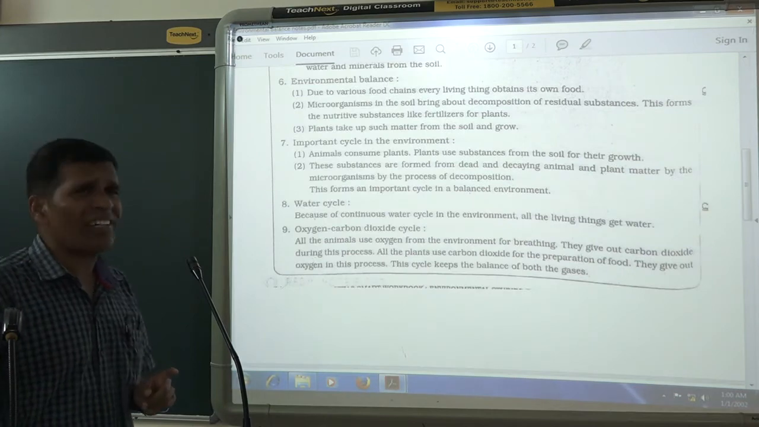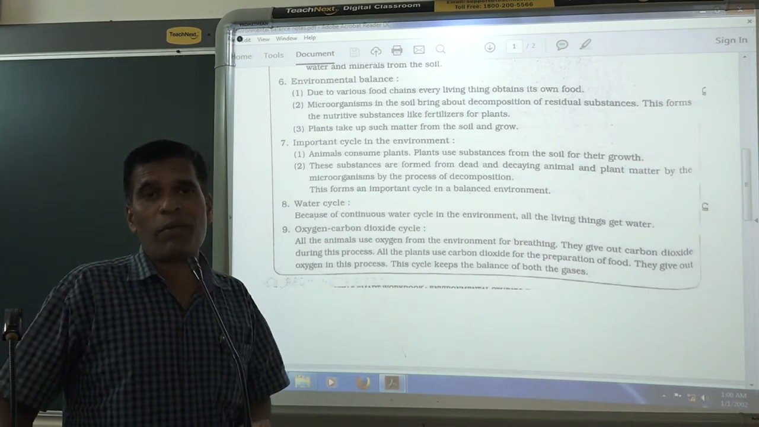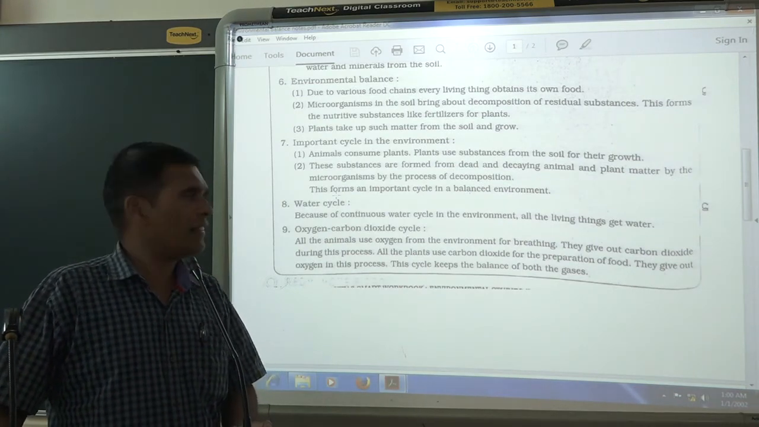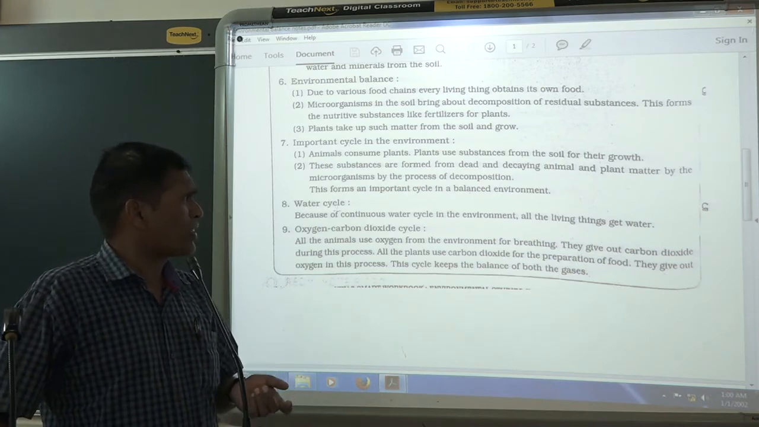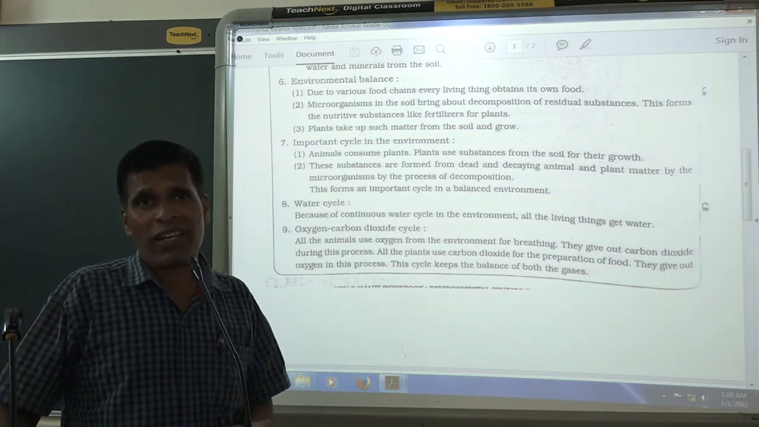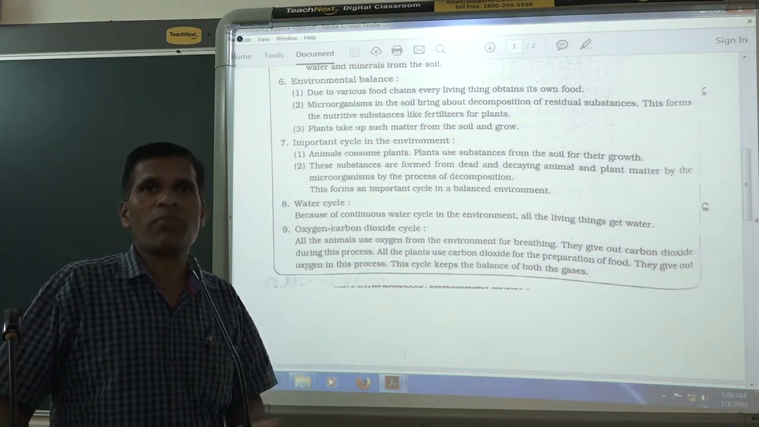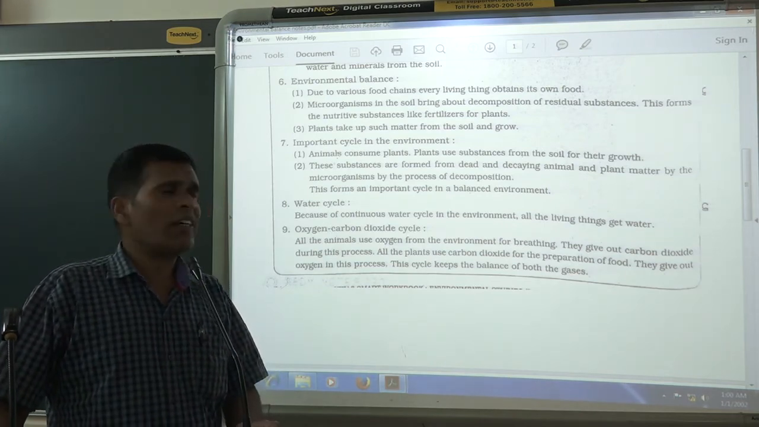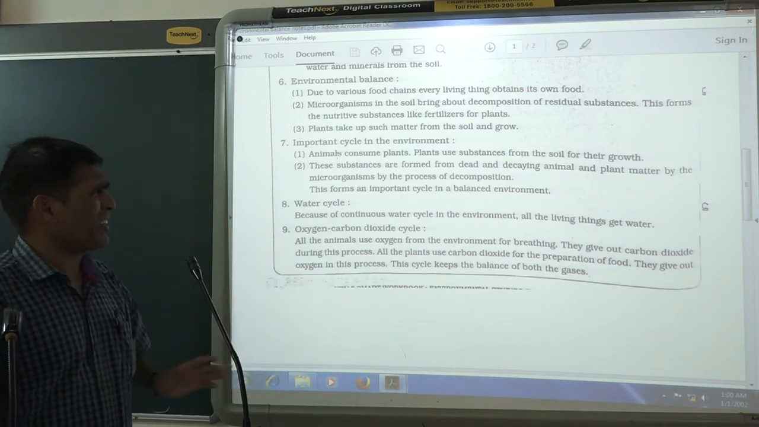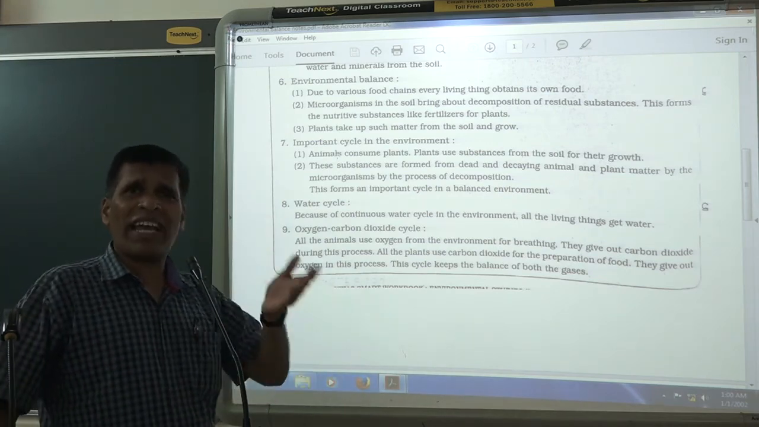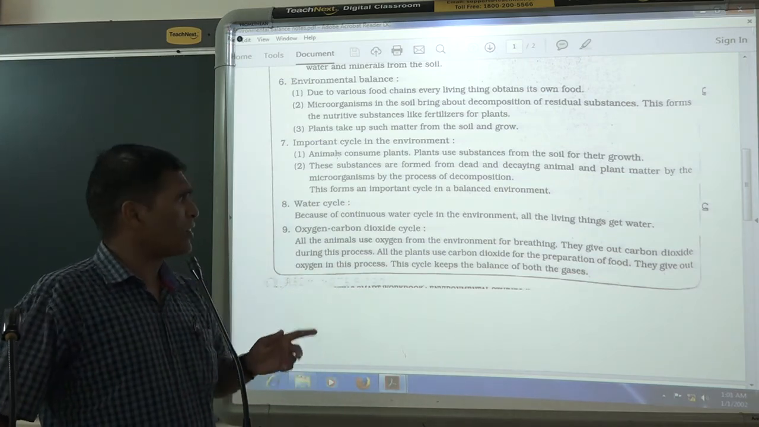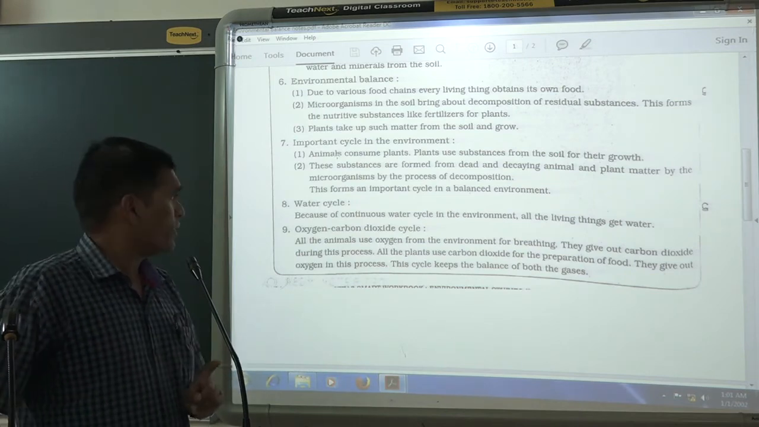Now after that, the water cycle. You know that the water cycle is a natural phenomenon. You have already studied that last year. But here the water cycle is a very important process: evaporation is there, condensation is there, then precipitation is there. All the processes are there. In the water cycle, it occurs naturally, and that's why everyone gets water.